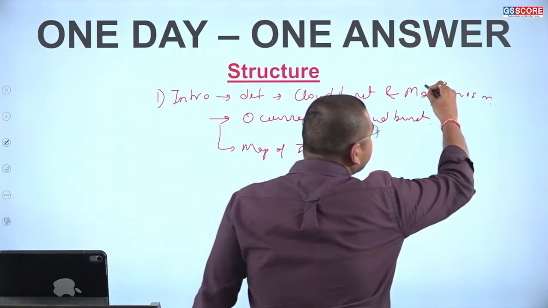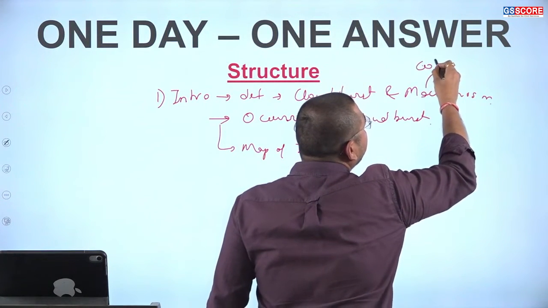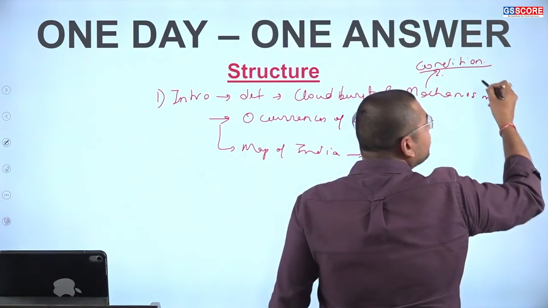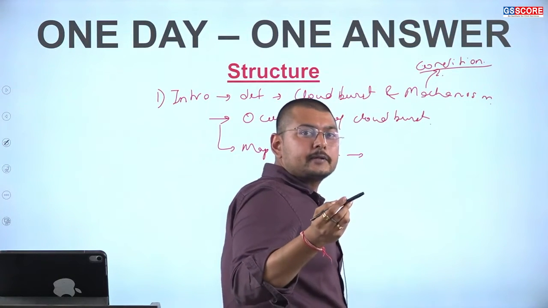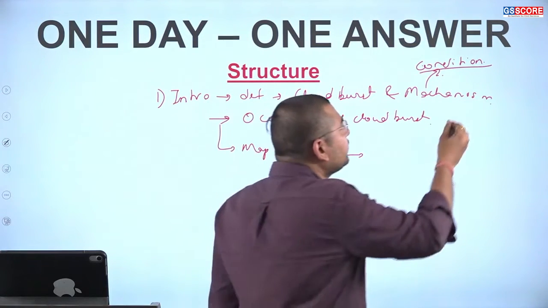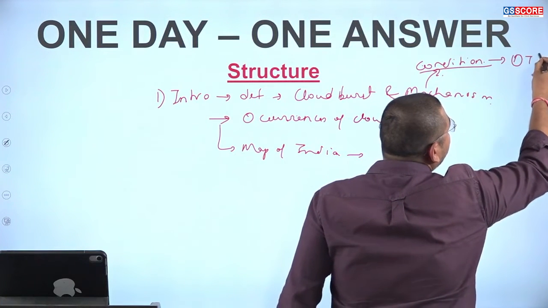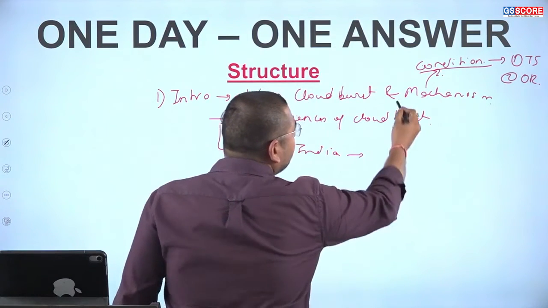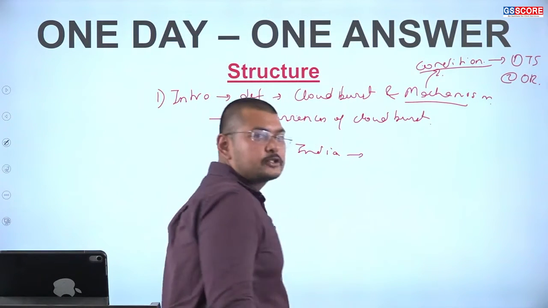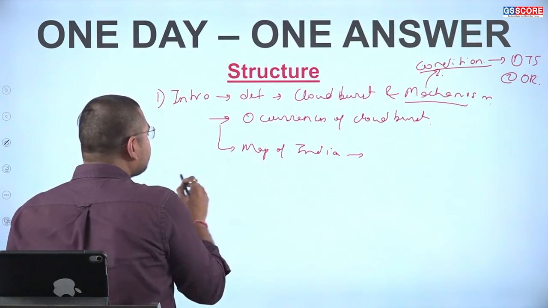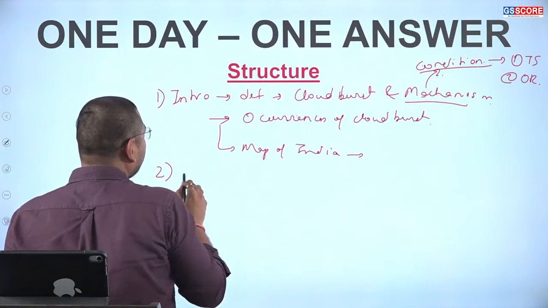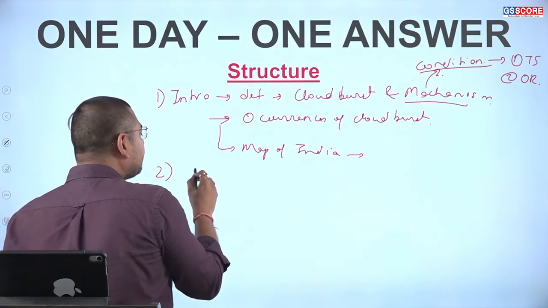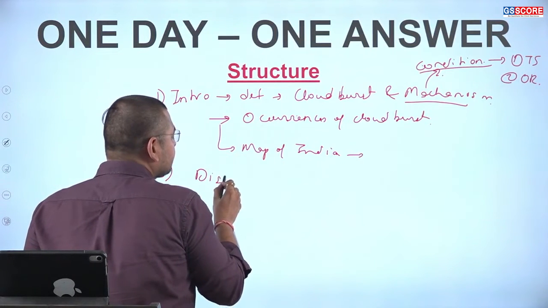In the mechanisms, we can provide the different conditions which cause a cloudburst, for example thunderstorms and also orographic lift. So the first condition of thunderstorm and the second condition of orographic lift can be provided here in the mechanism, and both can be explained briefly. After this we need to provide the body part, where we can include the part on disaster resilience.